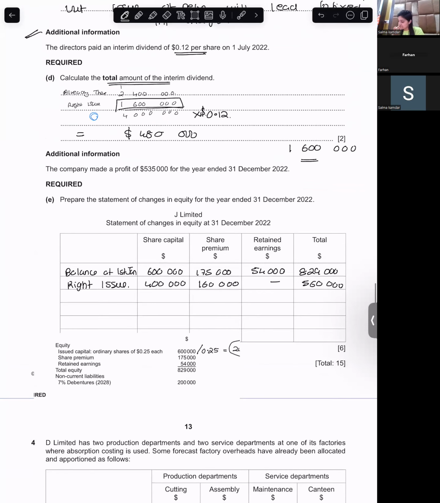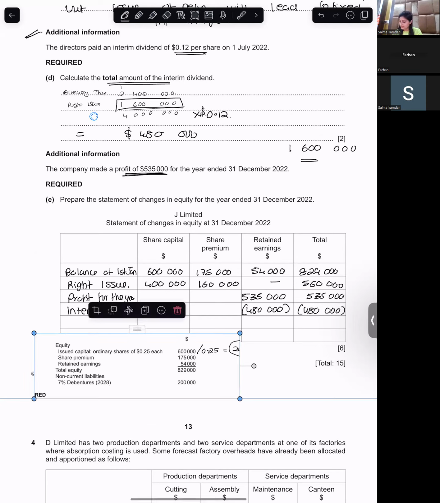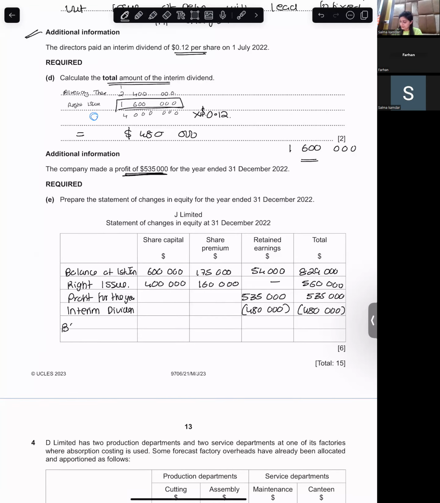Then what did you have? You made a profit for the year. So profit for the year, 535,000, goes to retained earnings. And then the interim dividend, 480,000, is deducted from retained earnings. I think that's it. What will you get? The balance at 31st December.